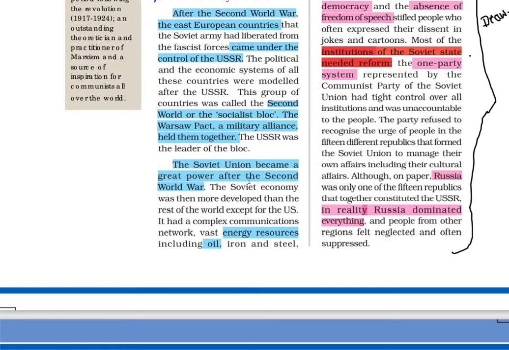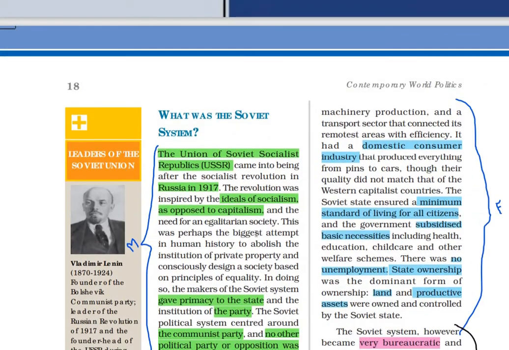The Soviet Union became a great power after the Second World War because of its energy resources, a complex communication network, energy resources like oil, iron and steel, and machinery production. Next feature was its domestic industry that produced everything from pins to cars.